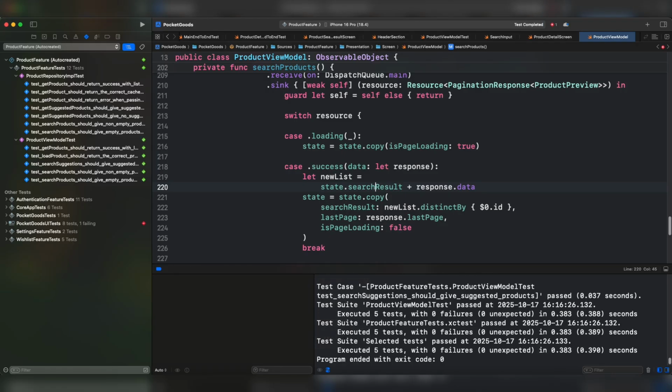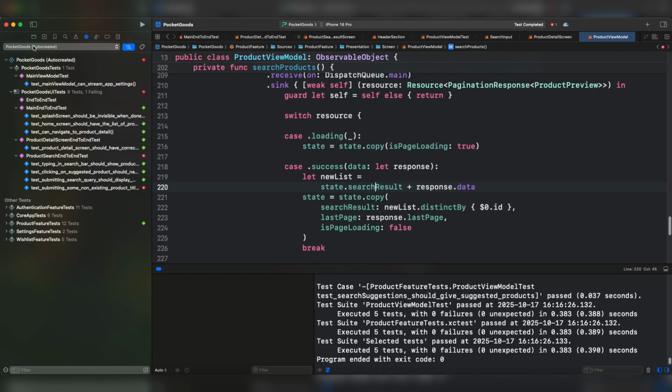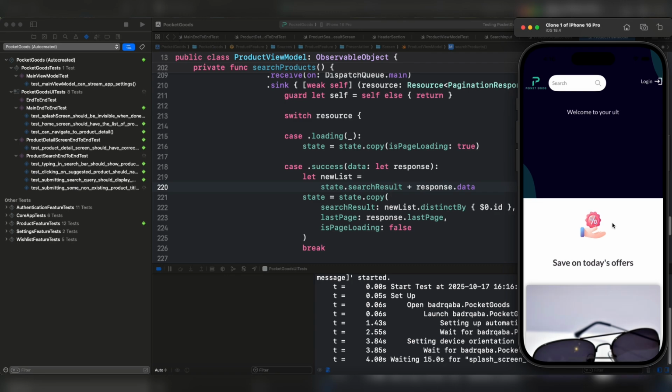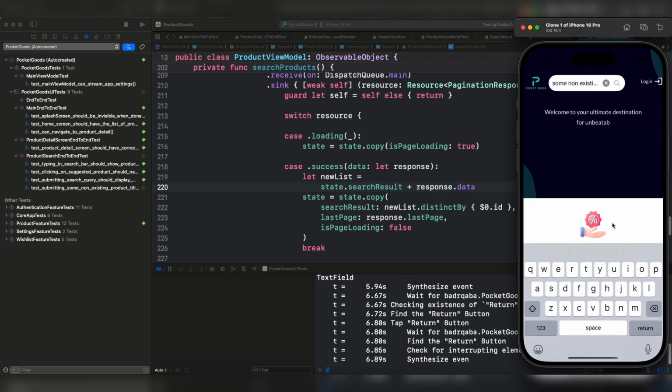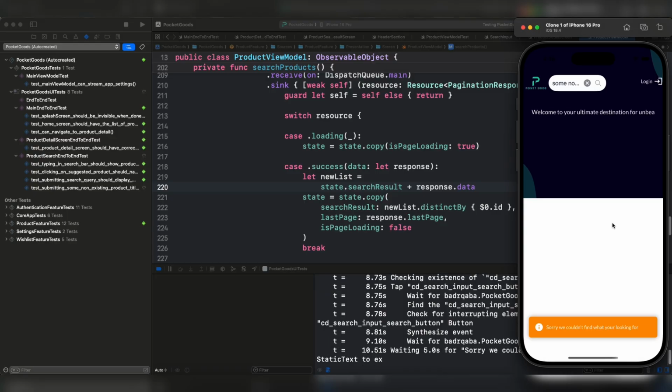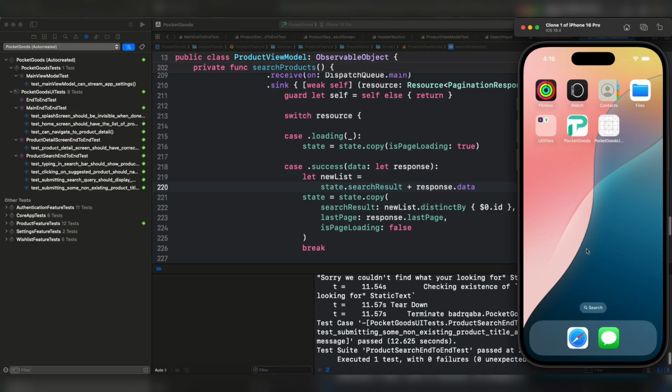Okay, it passed. Now let's switch back to the pocket goods scheme and let's run the test. The position of this particular warning message is badly positioned. Let's try to change the layout a little bit, but the test passed.